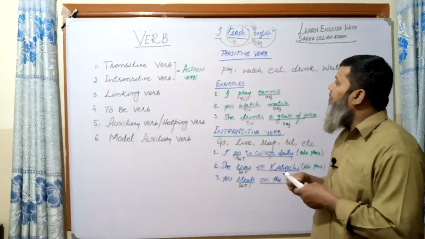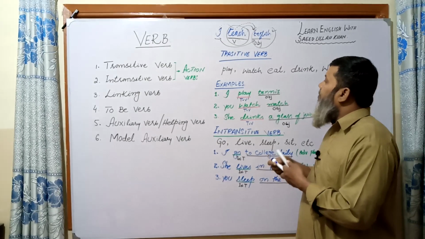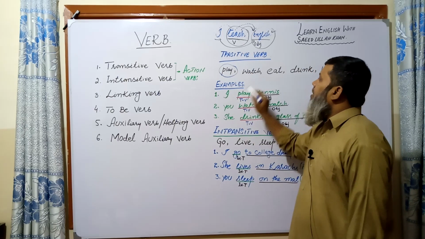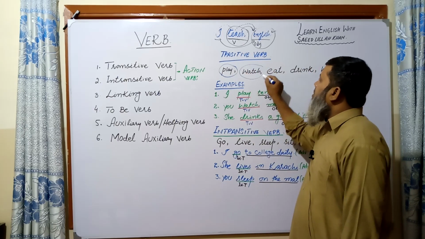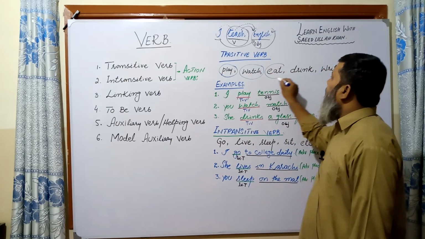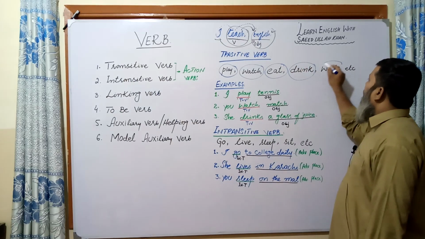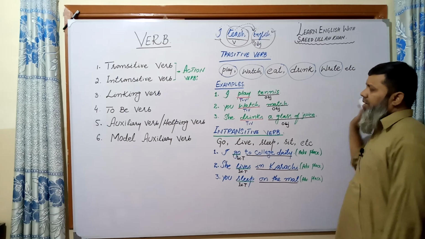Look at more examples. Some verbs I have given, such as play, watch, eat, drink, and write.